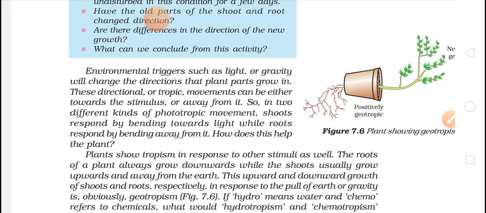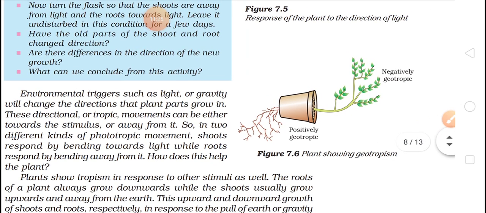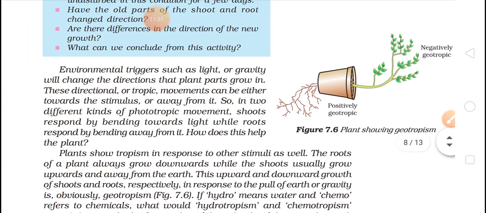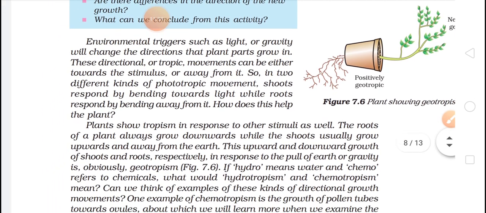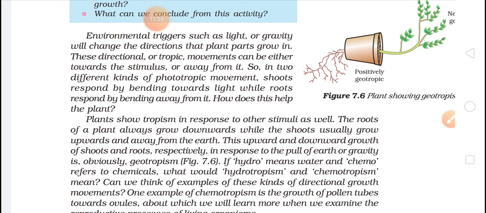So always the stem will be opposite to that of gravity, so it will be negatively geotropic, and roots will be positively geotropic. Okay, so in two different kinds of phototropic movement, the shoot responds by bending towards light while the root responds by bending away from it.